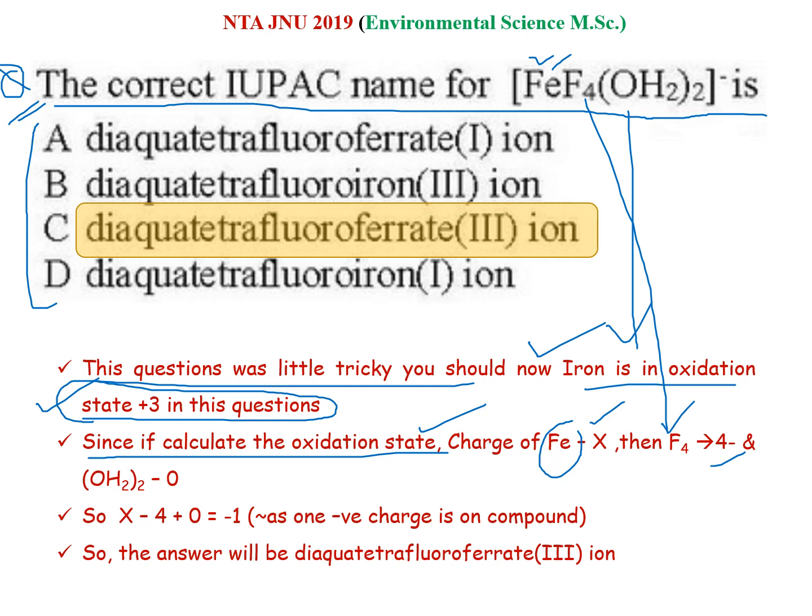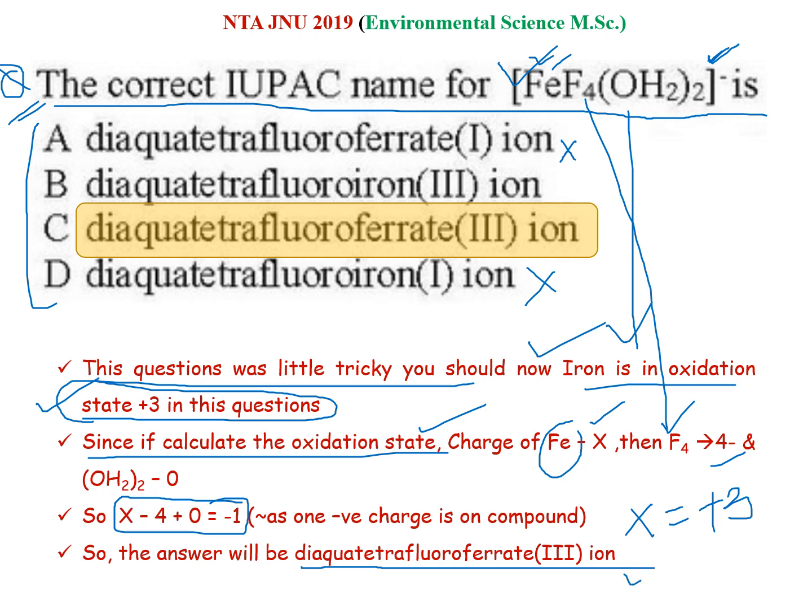Because there is a negative charge on this ion, the equation will be x minus 4 plus 0 equals -1, so x equals +3. The oxidation state will be +3, so option 4 and option 1 are incorrect. While writing ferrate in this kind of compound, the answer will be diaquatetrafluoroferrate(III) ion.